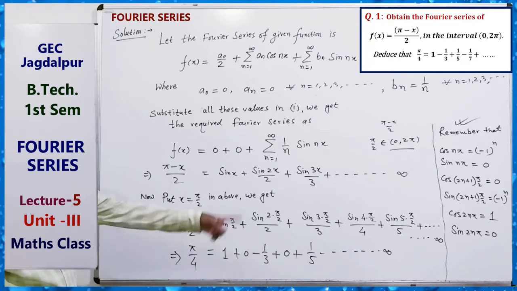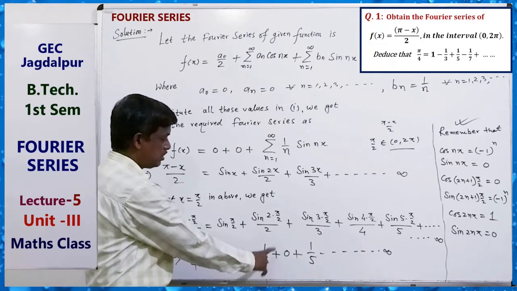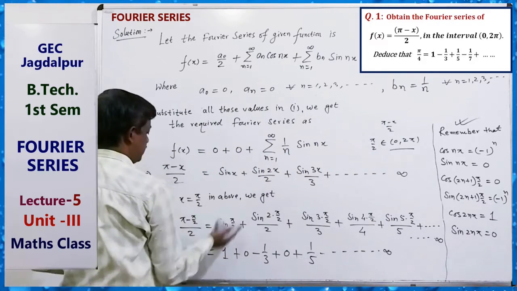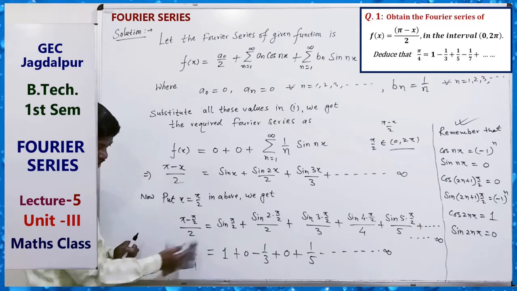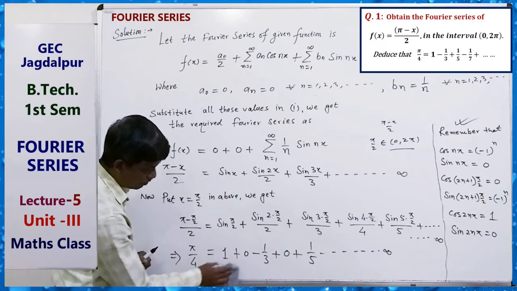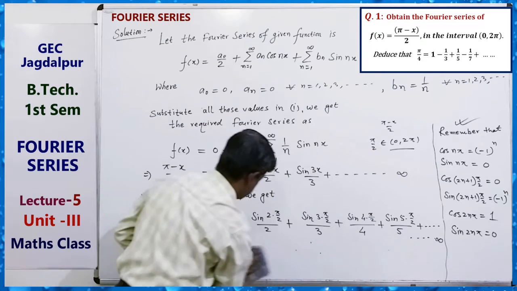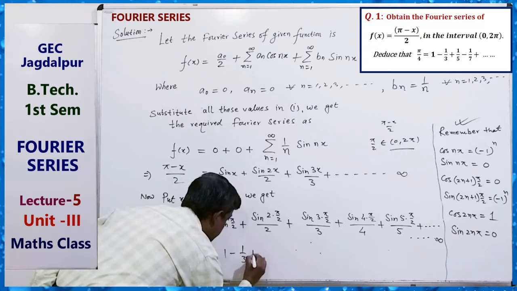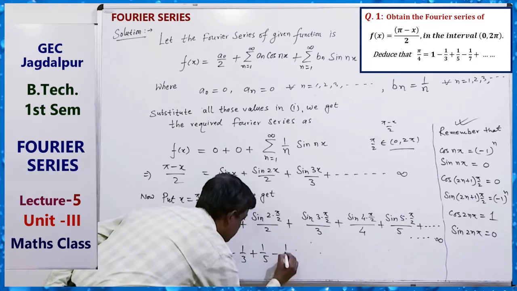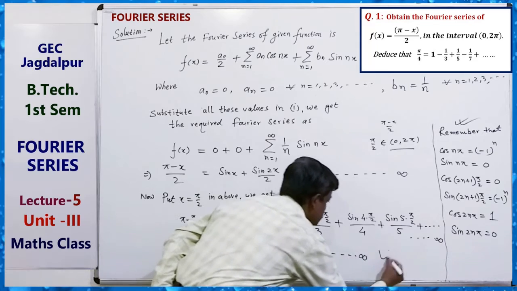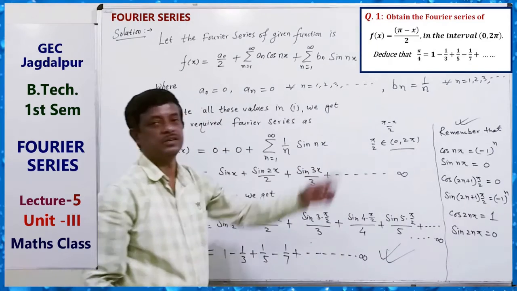So here pi by 4 equals 1 minus 1 by 3 plus 1 by 5 minus 1 by 7 and so on. Finally, after omitting the 0, you can write 1 minus 1 by 3 plus 1 by 5 minus 1 by 7 plus and so on to infinity. This is the result.